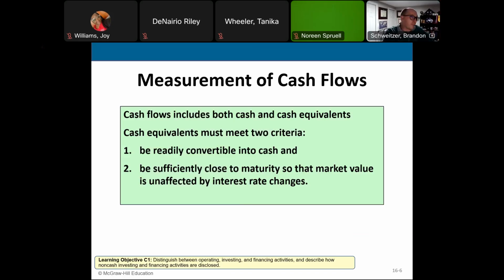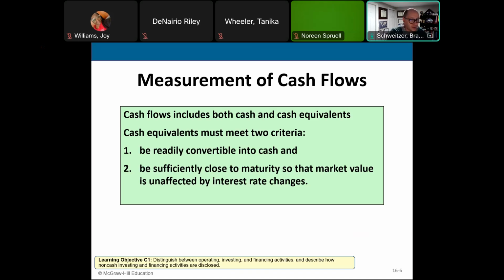So we need to look at both what we call cash and cash equivalents. Cash is just cash. That's the currency, the paper money, the coin money. Checks, cash, it's all the same. And then we have what we call cash equivalents. These are things that can be quickly converted into cash. Cash equivalents include things like short-term investments, stocks, that type of stuff. Those are short-term cash equivalents.